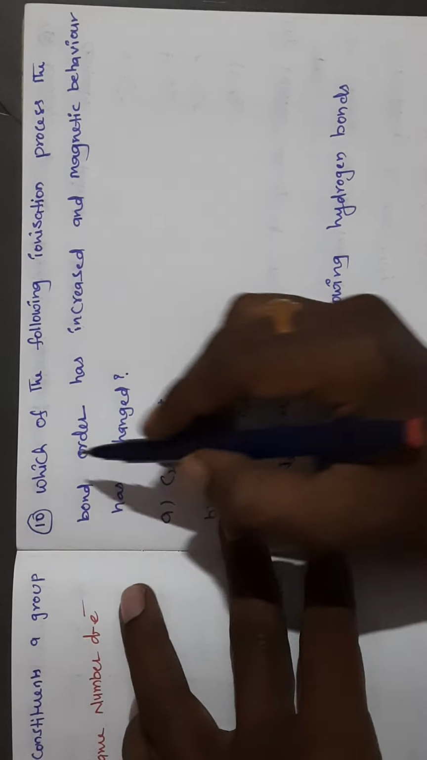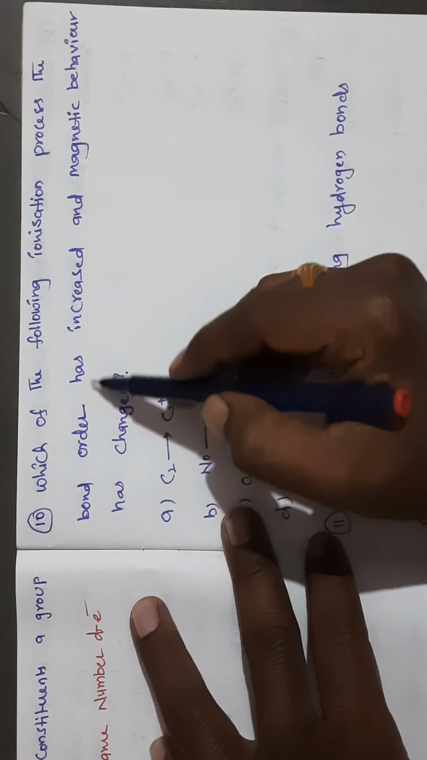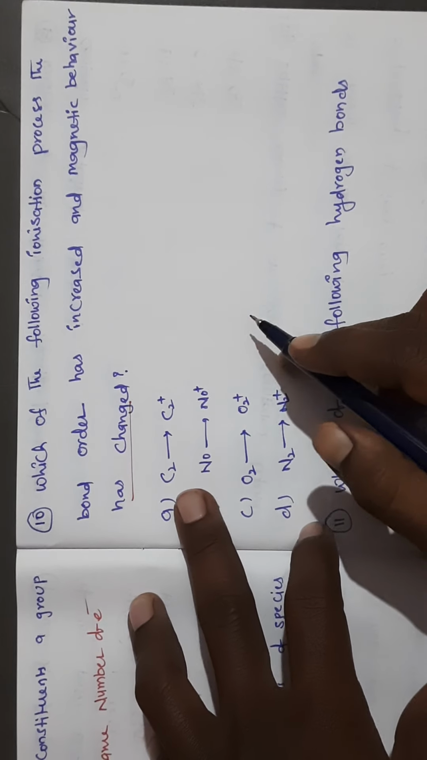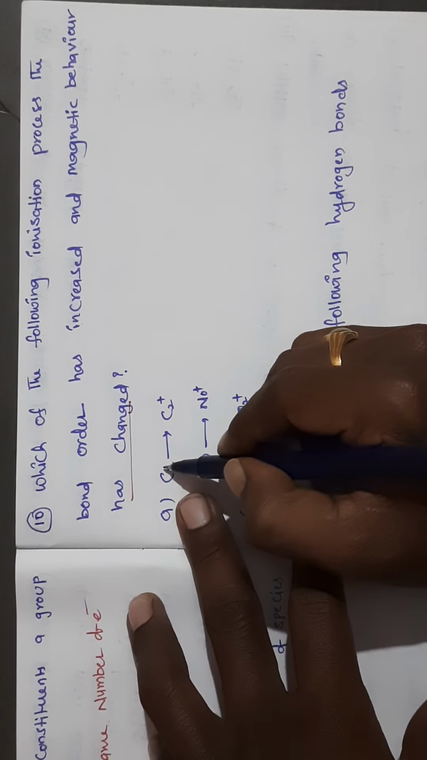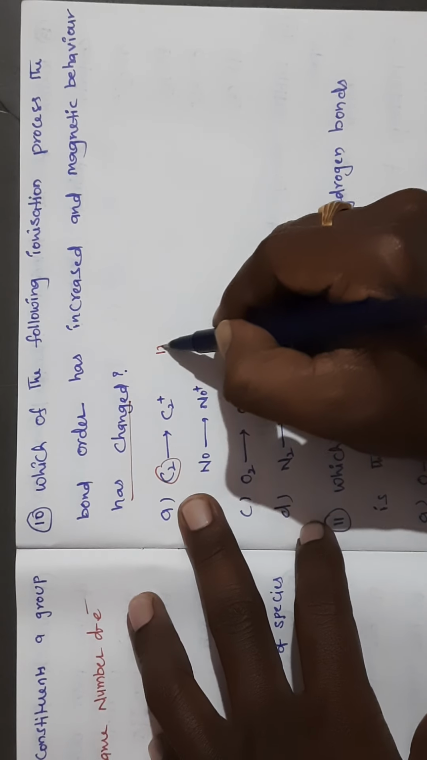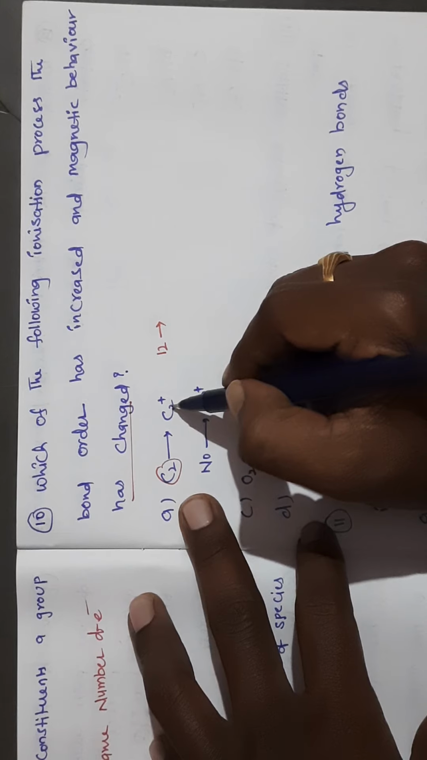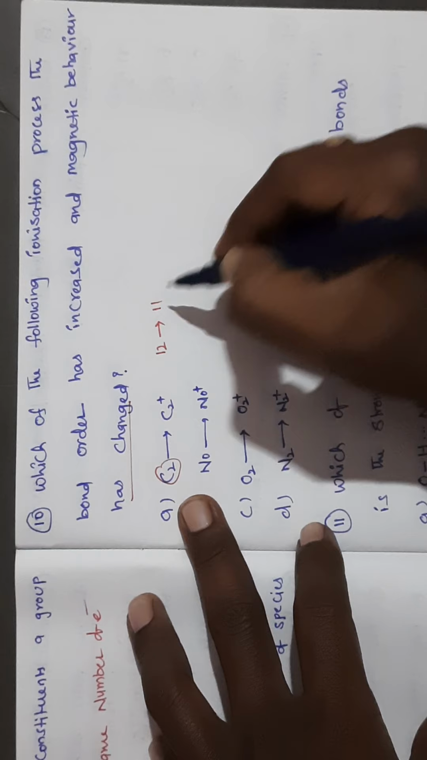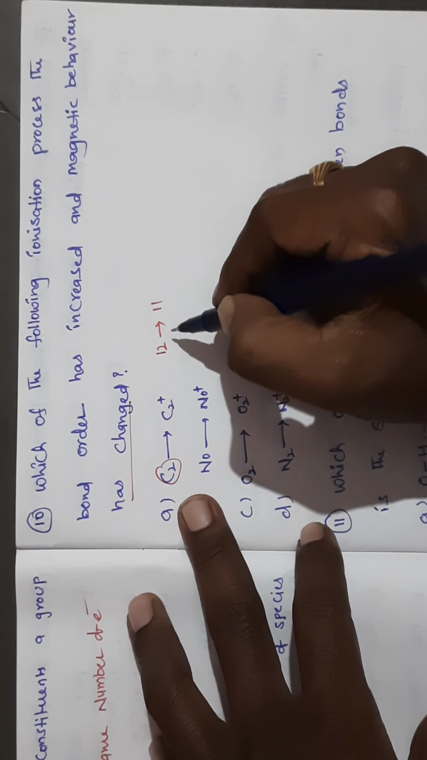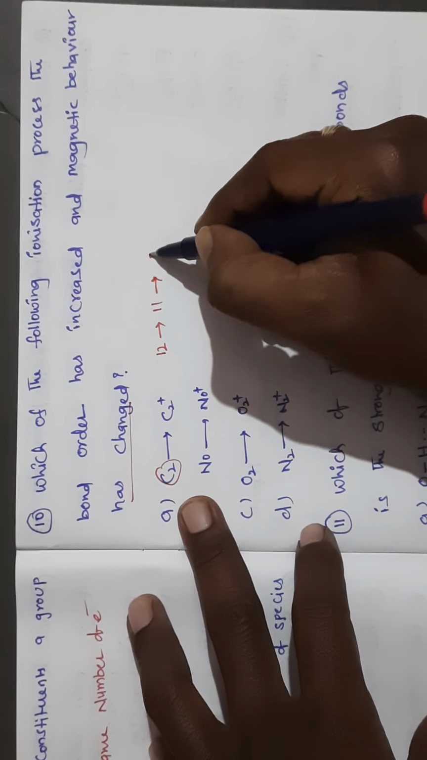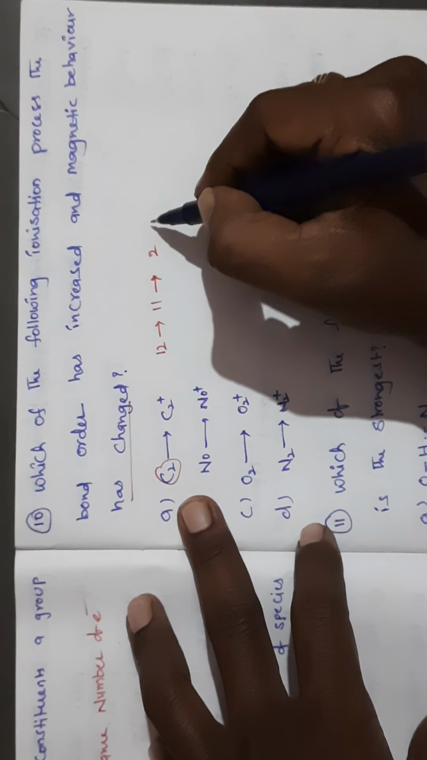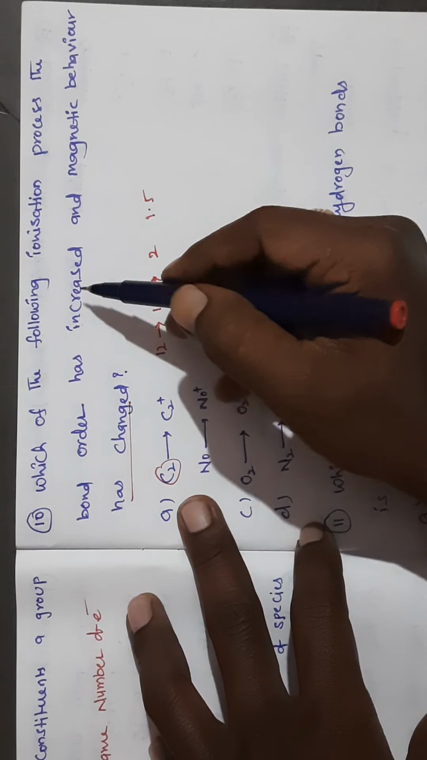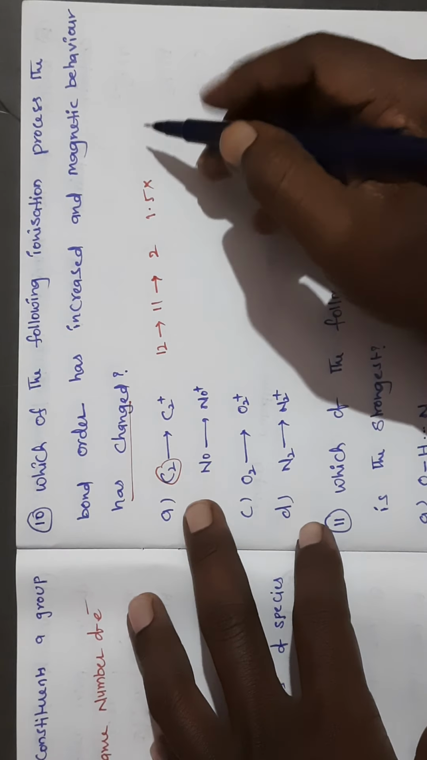So next question: in which of the following ionization processes has the bond order increased and the magnetic behavior changed? To calculate that we have to calculate electrons now. Here in carbon how many electrons are there? 12 electrons. Here 12 with a plus, so you have to decrease 1 electron, so 12 to 11 electrons. When carbon has 12 electrons, the bond order is 2. When 11 electrons are there, bond order is 1.5. They are asking where bond order is increasing. Here the bond order does not increase, so that is not our answer.